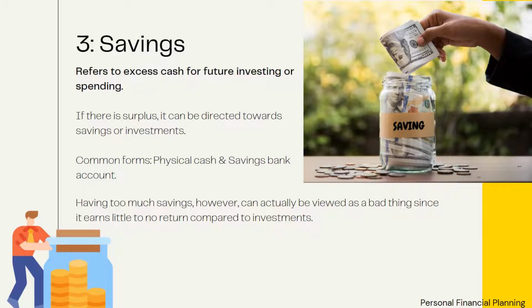Common forms of savings include physical cash and savings bank accounts. Most people keep at least some savings to manage their cash flow and the short-term difference between their income and expenses. Having too much savings, however, can actually be viewed as a bad thing, since it earns little to no return compared to investments.